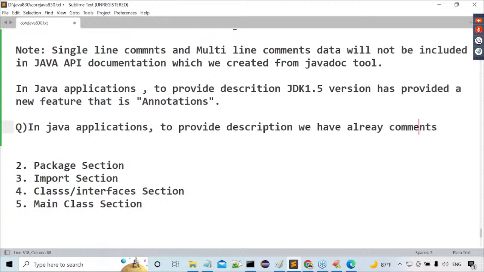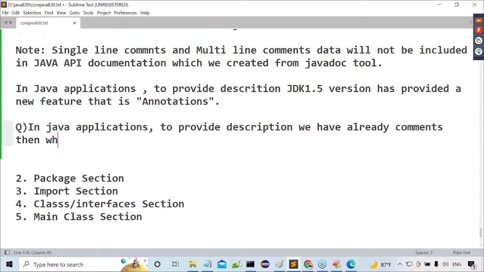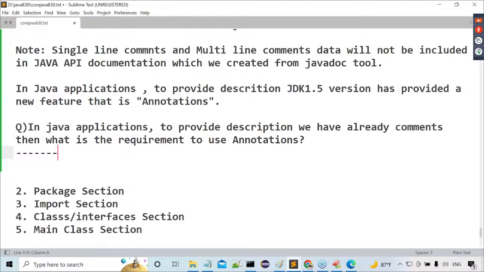Three types of comments exist here, not even a single one. Already we have comments. Then, what is the requirement to use annotations? This question definitely will come.